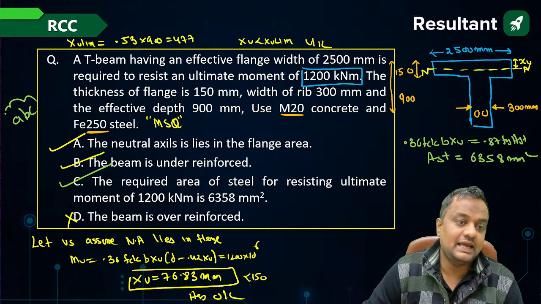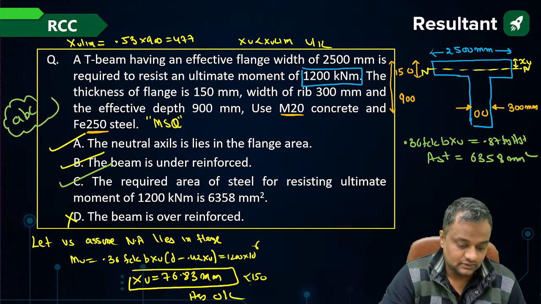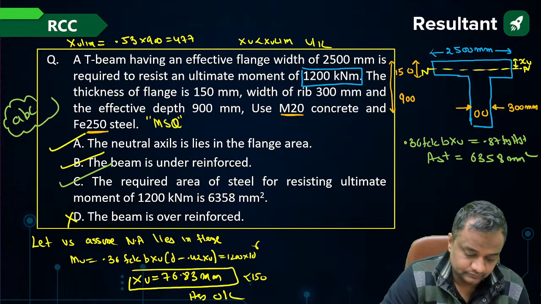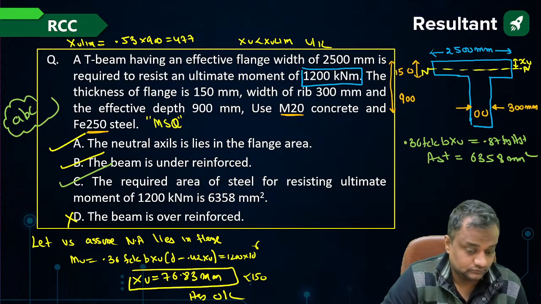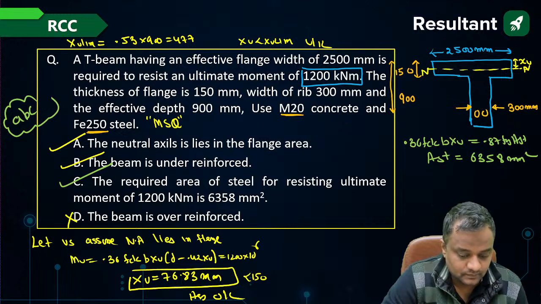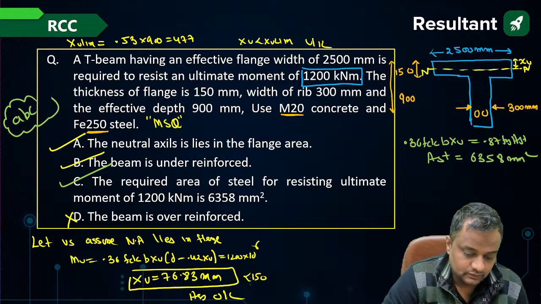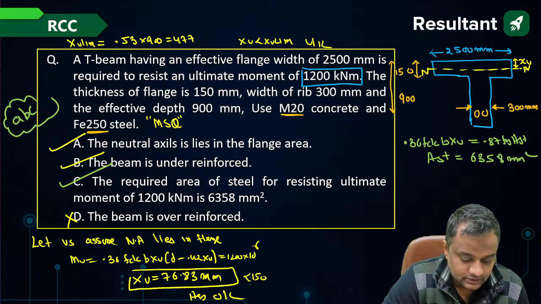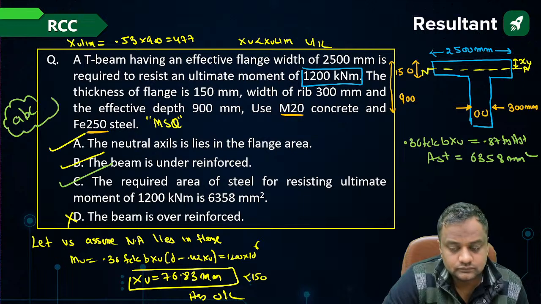So the answer will be A, B, C. Give me yes or no. Please give me yes or no. Okay.